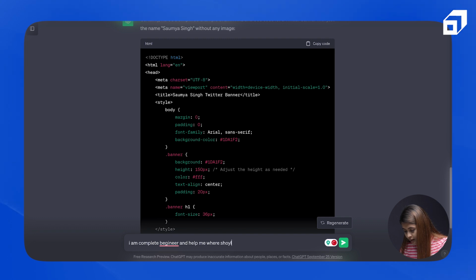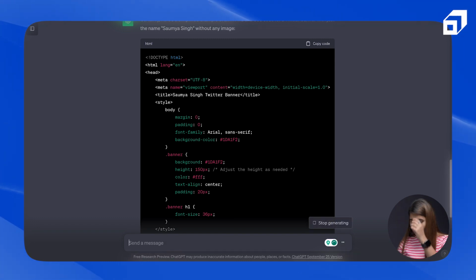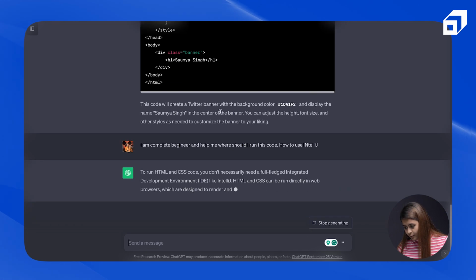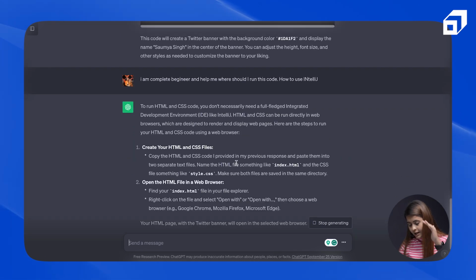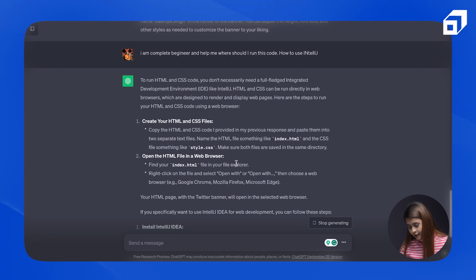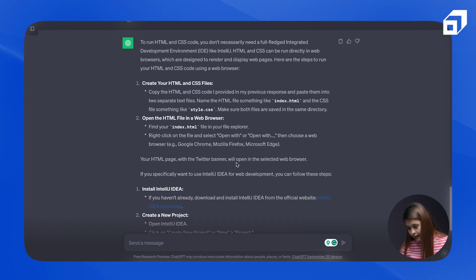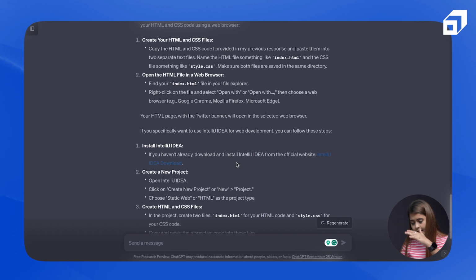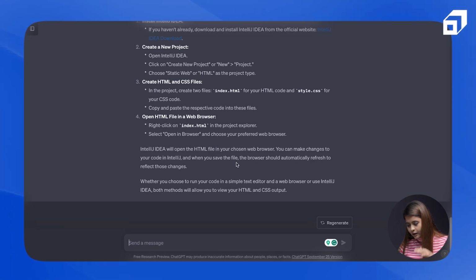Where should I run this code? How to use, maybe IntelliJ. Let's ask this. Yeah, IntelliJ. So if I give it this prompt, it is giving me steps that you have to create an HTML, CSS file, and it is giving me all these steps like go and install IntelliJ, then create a new project. So very simple things it's able to handle easily.